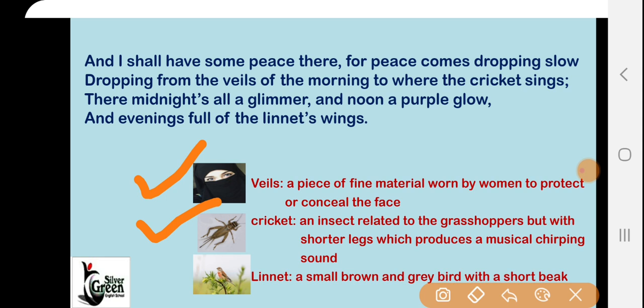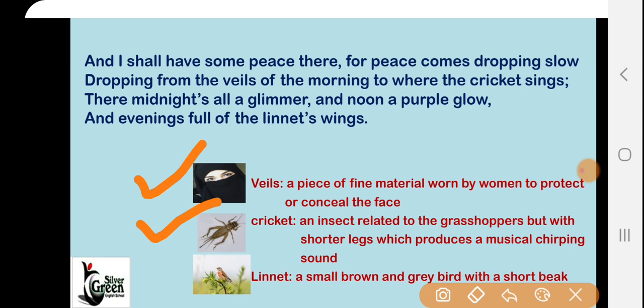In the midnight, when he will see stars in the sky, their shine will give him peace. So what does the poet say next? There midnight's all a glimmer. So at midnight, when the poet sees all the stars, glimmer means shining. तो शाइनिंग देखेंगे तो पोएट को पीस महसूस होगी, शांति महसूस होगी.